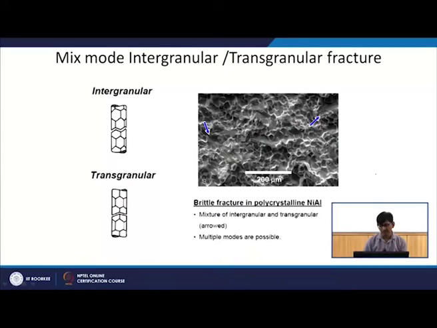Sometime it can be mixed mode also, you can get intergranular, you can get transgranular, okay. So, you can see these are all with faceted features, okay, you can see a faceted feature here also, okay. So, there can be sometime mixing of two different fracture modes also, because in practice things are not very simple, okay.